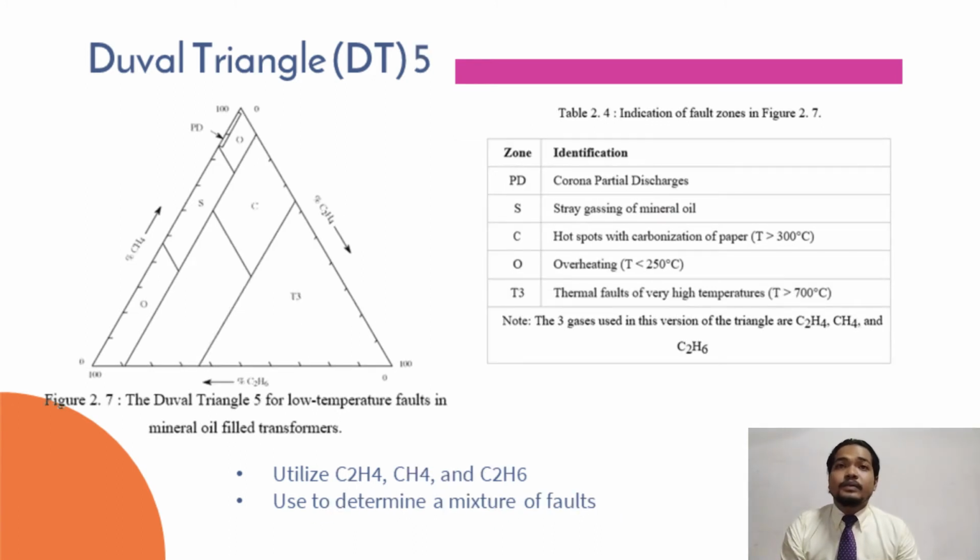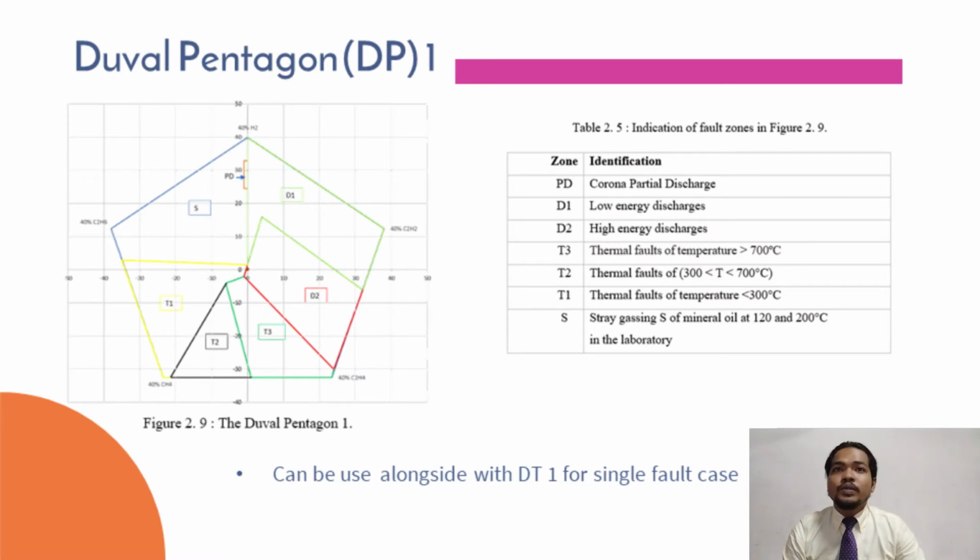The last triangle is DT5. DT5 utilizes the gases C2H6, C2H4, and CH4. The use of this triangle is to determine a mixture of fault. If the result from DT4 and DT5 is the same, it means there is no mixture of fault. However, if there is a disagreement between DT5 and DT4, maybe there is a mixture of faults in the DGA result.